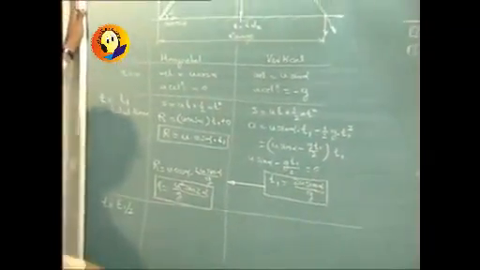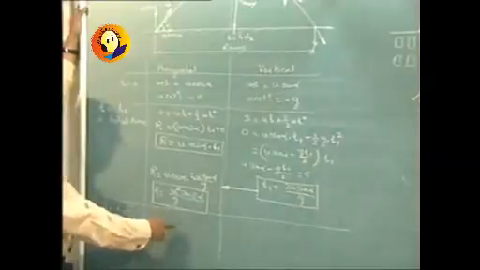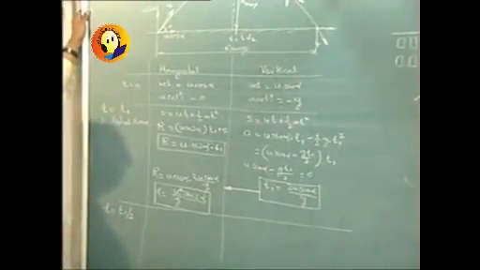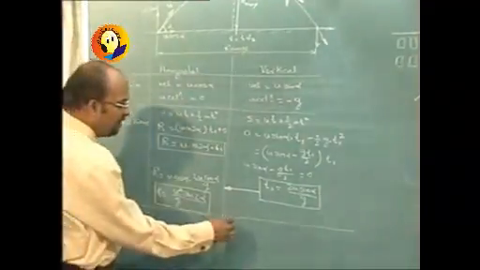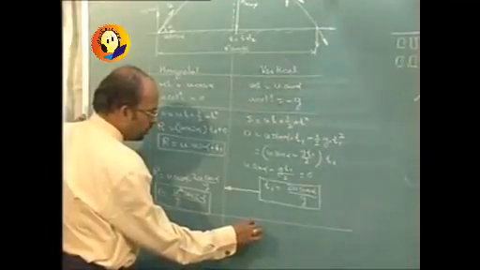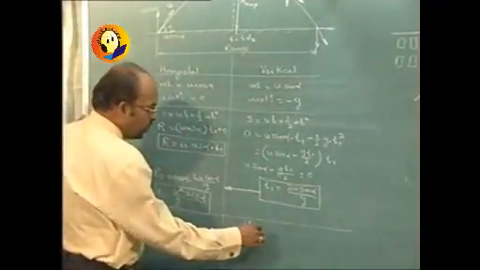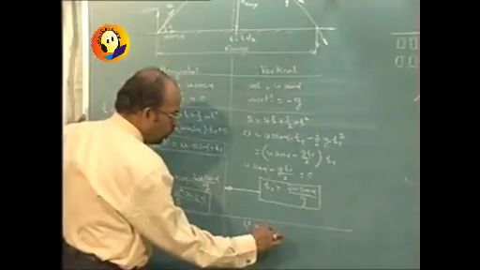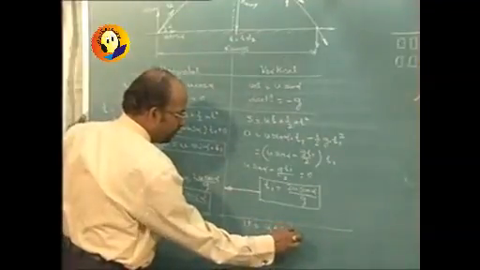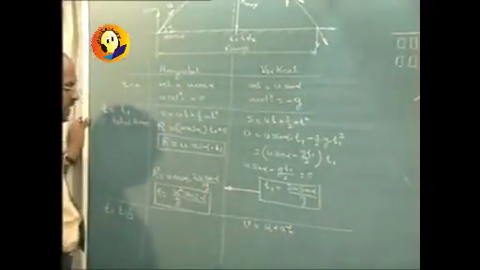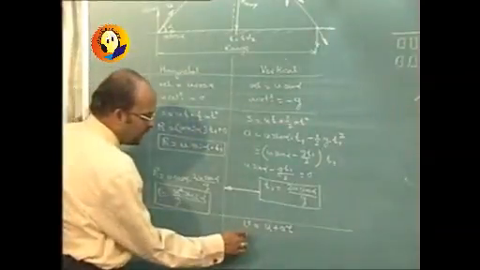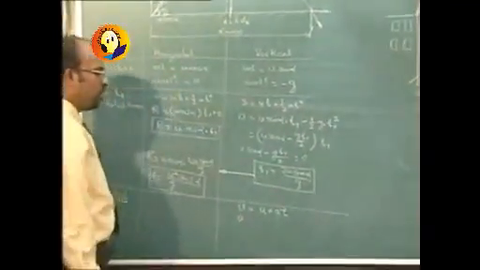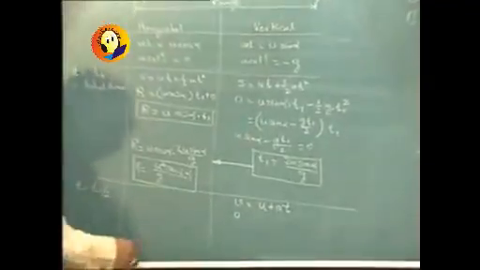we have nothing to say so far as the horizontal movement is concerned, but in the vertical direction we can very well say that v is equal to u plus at. If we substitute, we know that the vertical velocity at t equal to t1 by 2 is going to be 0.